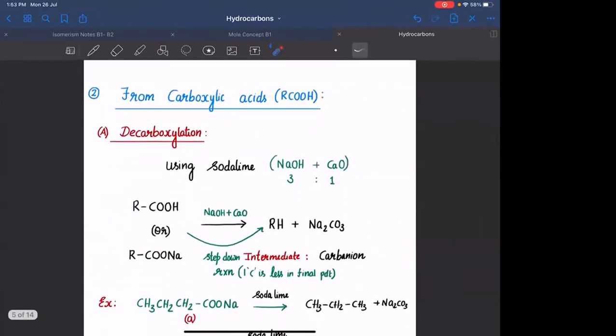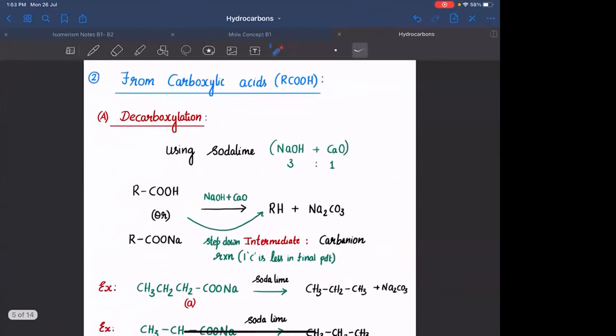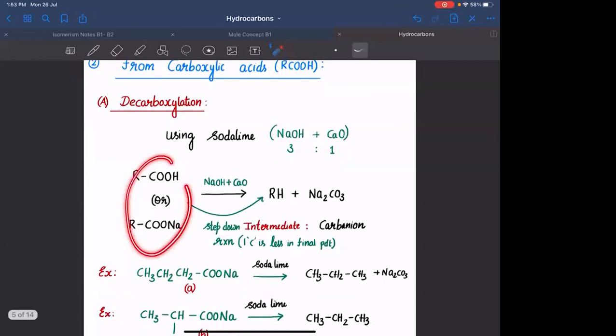Then we have seen preparation of alkanes from carboxylic acids. The method is called decarboxylation. You are removing this particular CO2 group. You have two different types of decarboxylation. Decarboxylation using soda lime is a step down reaction. Step down reaction indicates one carbon is less in the product when compared to the reactant. In the reactant, you have one extra carbon. In the product, you don't have that carbon. Hence, it is called a step down reaction.